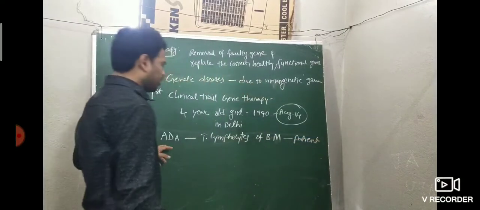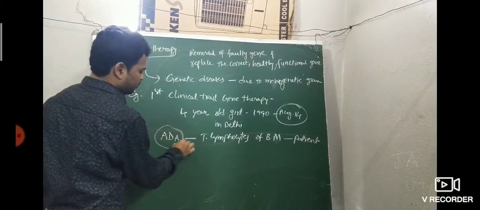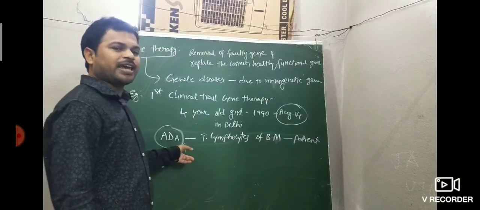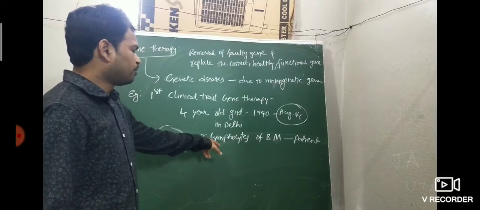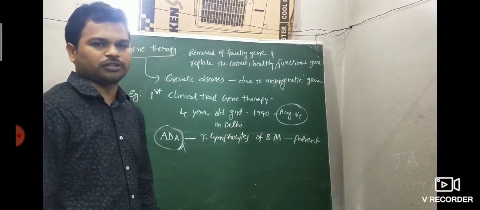So first they identified the ADA gene, which is not working here. They extracted the ADA gene from the T lymphocytes of the bone marrow of the patient.